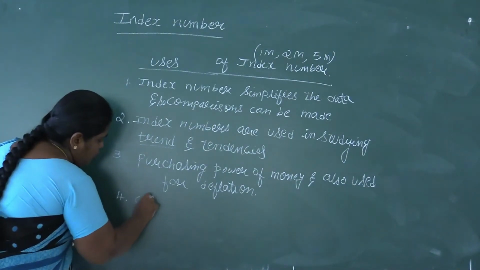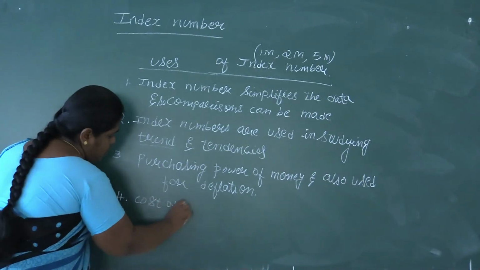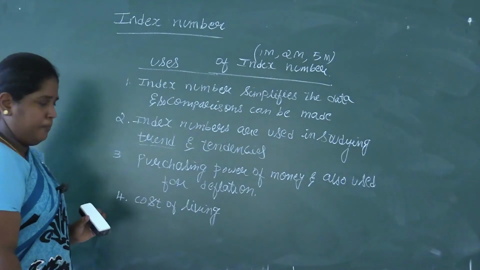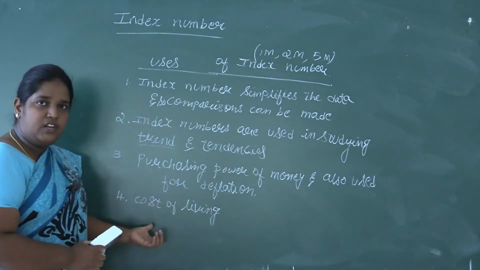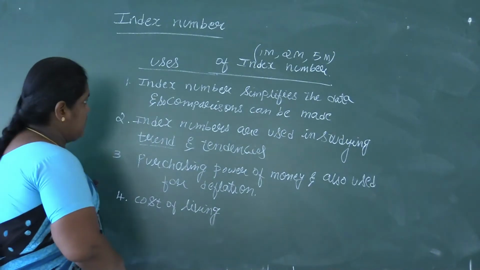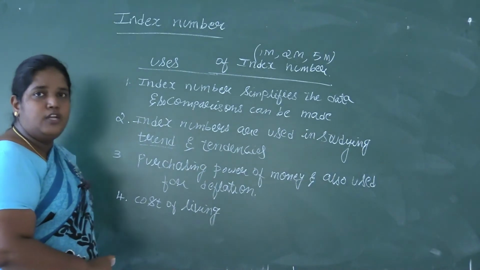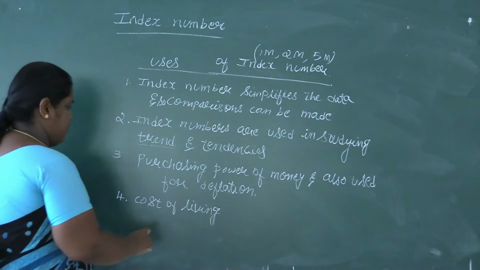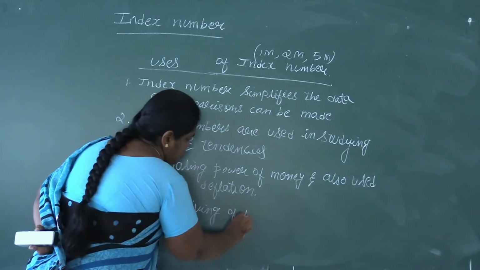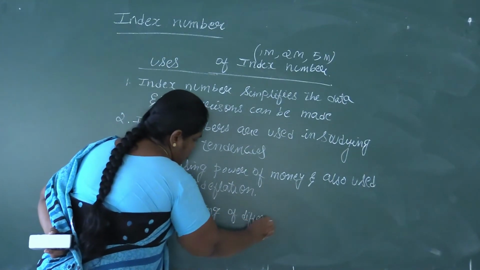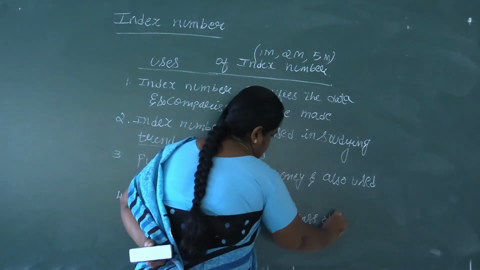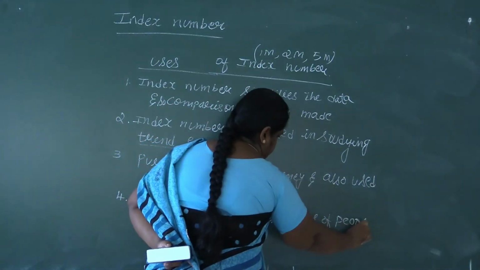Then, cost of living of different class of people. Each person's cost of living is different, so by using index number, the cost of living of different classes of people can be studied.